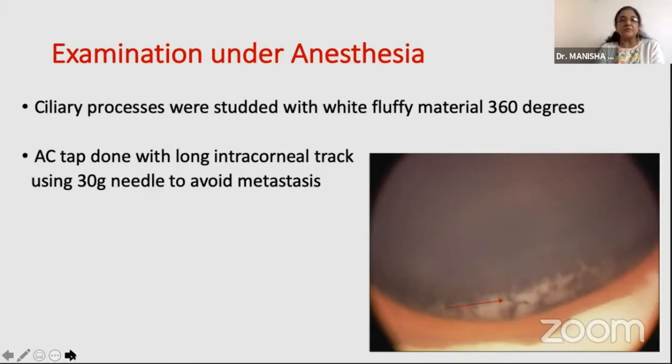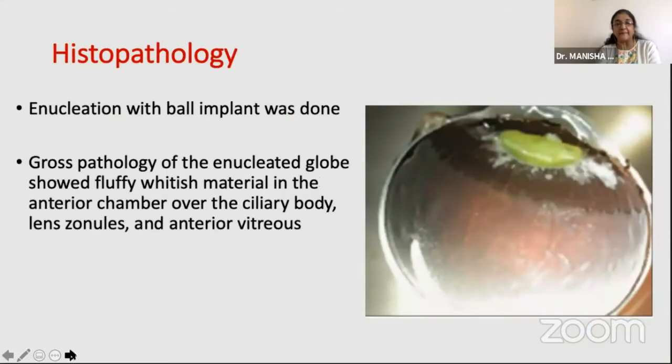So though reluctant, we went ahead and did a long intracorneal track AC tap using a 30 gauge needle to avoid any kind of metastasis if at all we were dealing with a malignancy which was hiding somewhere. So finally, this child was enucleated and a ball implant was done.